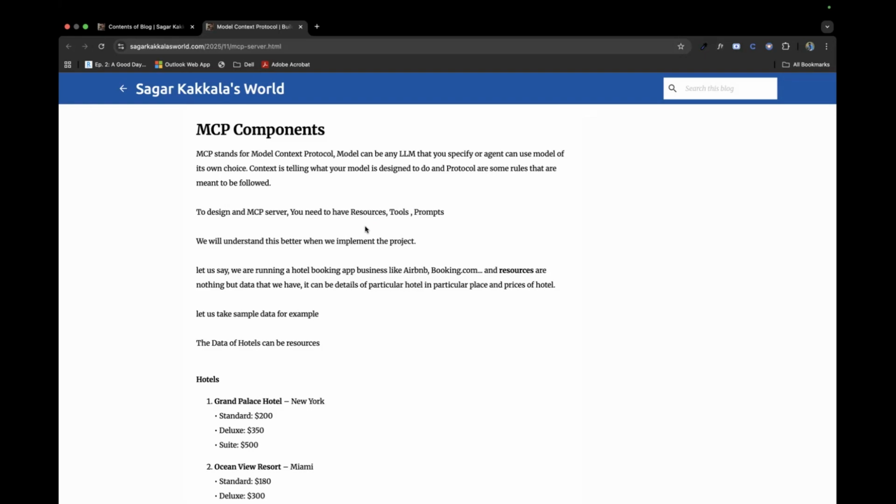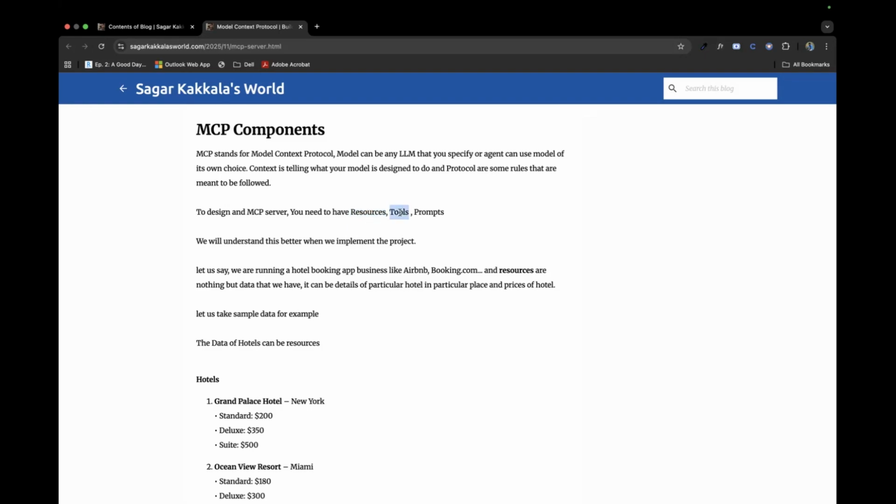Let's say in Bengaluru, the list of hotels that are available, we need that in our app. So that's one resource. And in Vizag, the number of Airbnbs or hotels available. So these all come under resources, along with check-in and check-out information. Whatever data is there for our application to use, that's resources.